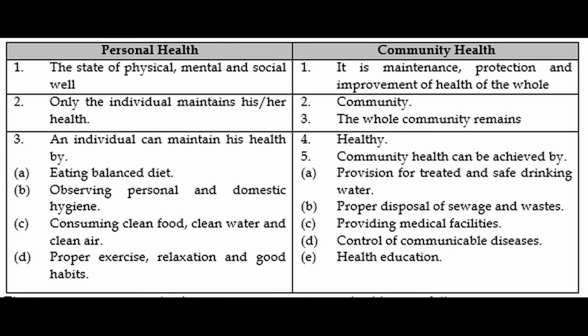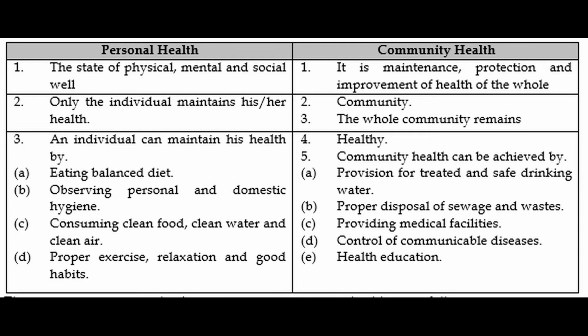So when we are going out, we should think about our community also. That is community health. So we will see what is community health. It is the maintenance, protection, and improvement of health of all, not only ours, the community as a whole. The whole community should be healthy.